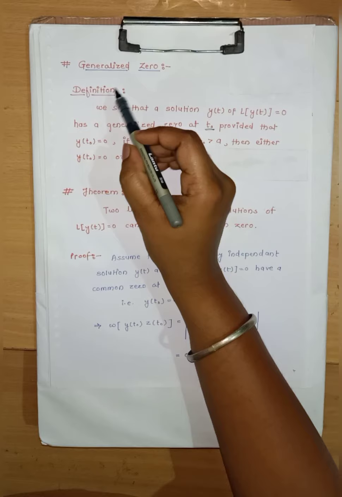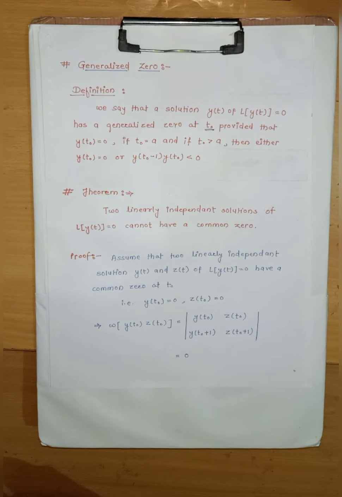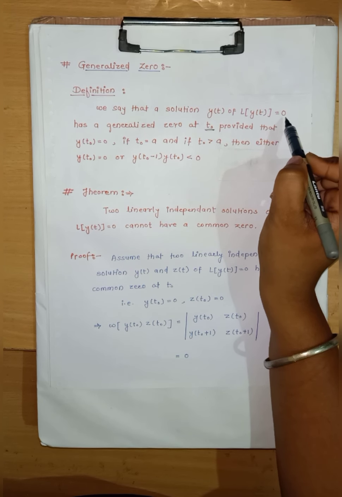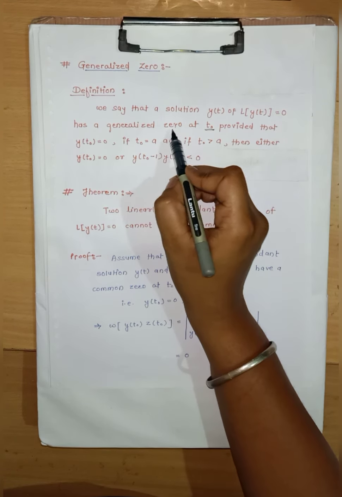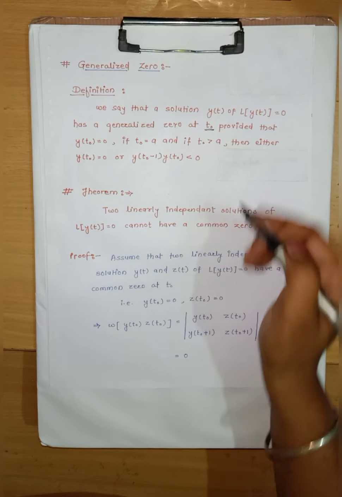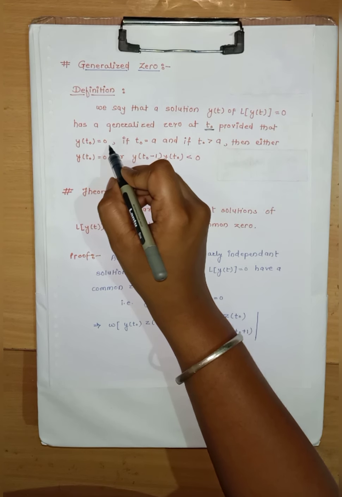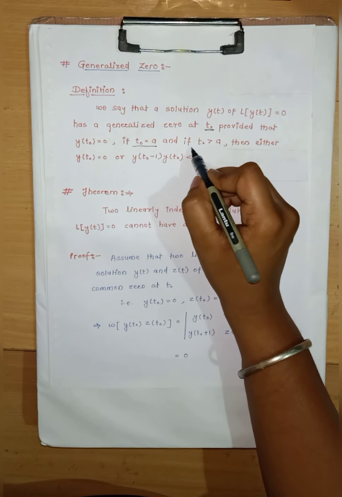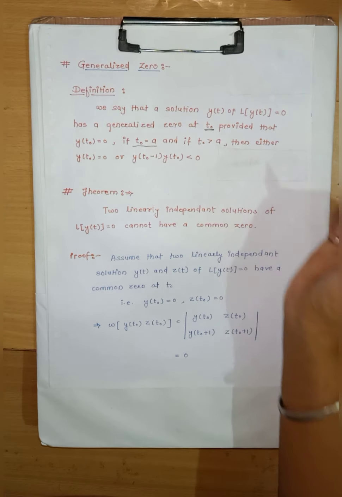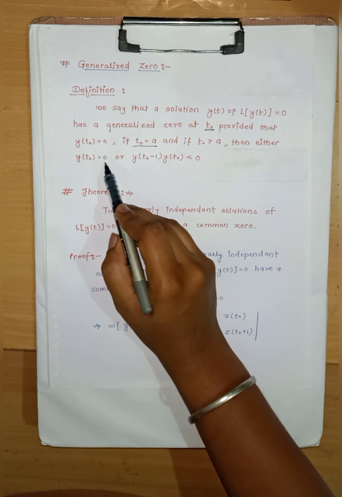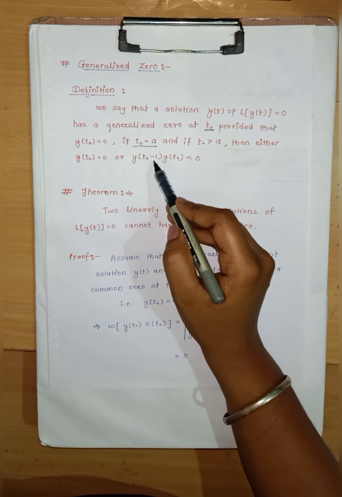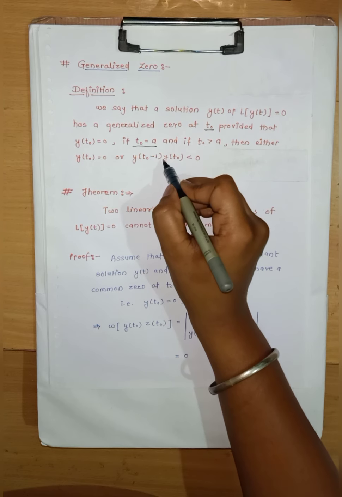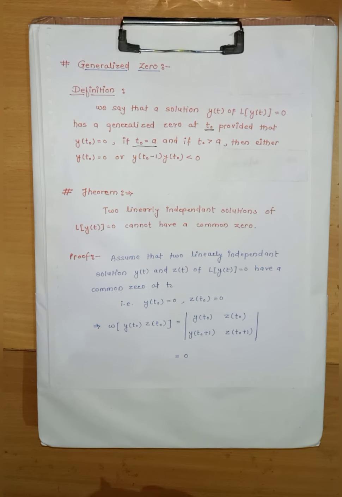Next part is the generalized zero definition. We say that a solution y of t of L of y of t equals 0 has a generalized 0 at t0, provided that y of t0 equals 0 if t0 equals a, and if t0 is greater than a, then either y of t0 equals 0 or y of t0 minus 1 into y of t0 is less than 0. This product will be less than 0.